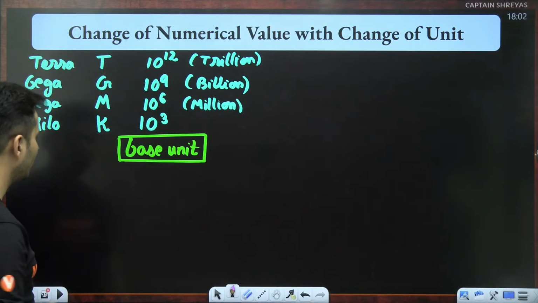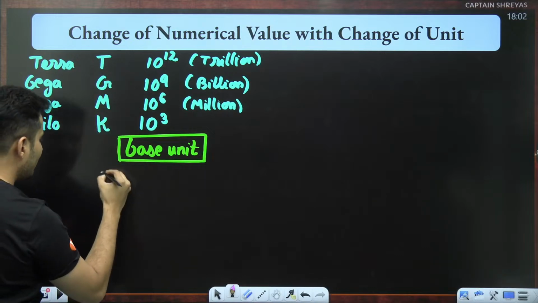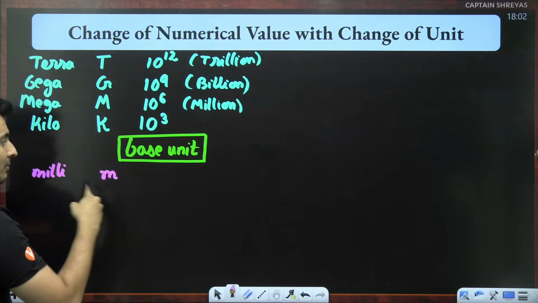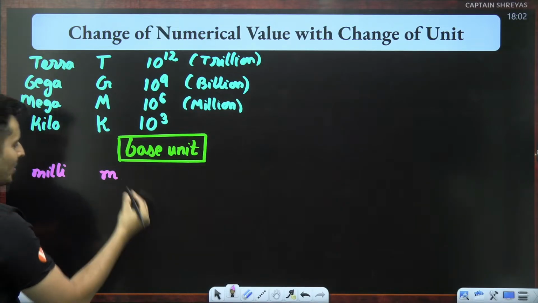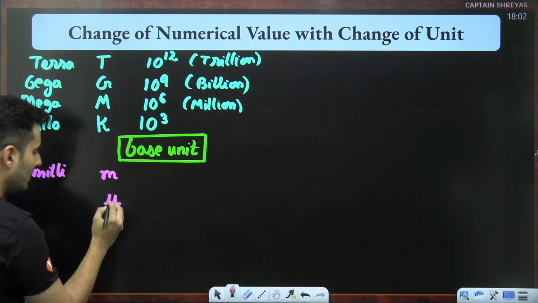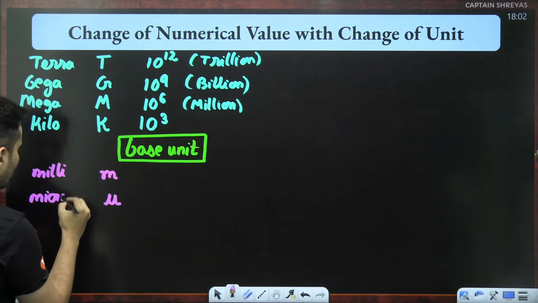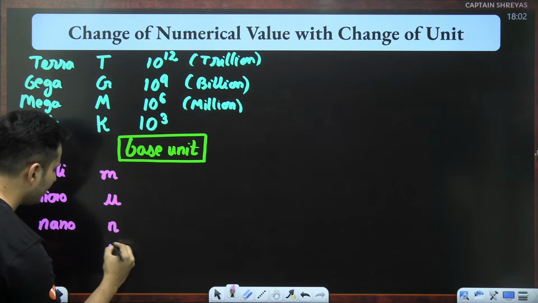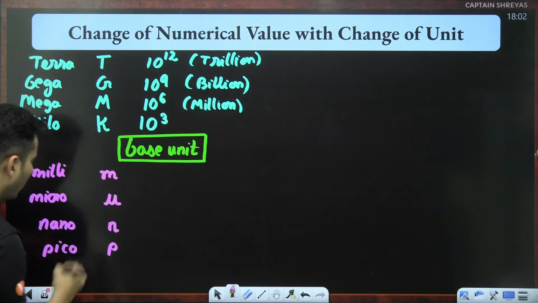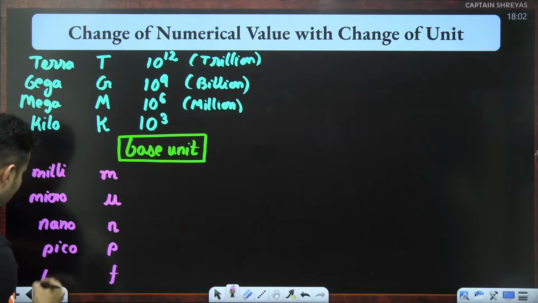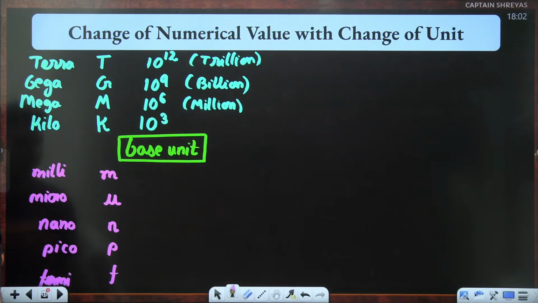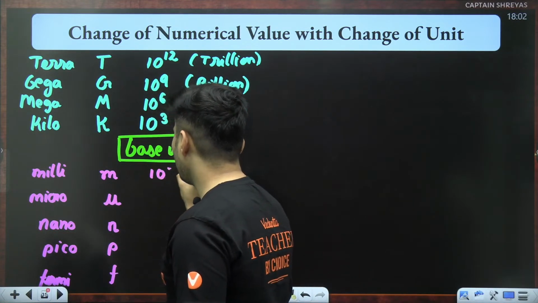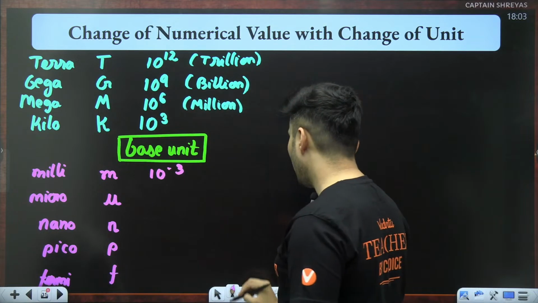Next important thing, if you go down, then instead of using capital symbols, you use small symbols. This is basically milli. Okay, this is milli, millimeter, milligram, like that. Then after that, you have this mu, which is called micro. Then you have basically small n, which is called nano. Then you have this small p, which is called pico. And then you have this small f, which is called Fermi or femto. Fermi or femto, anything will do. So milli is basically 10 to the power, it's a smaller unit, minus 3.